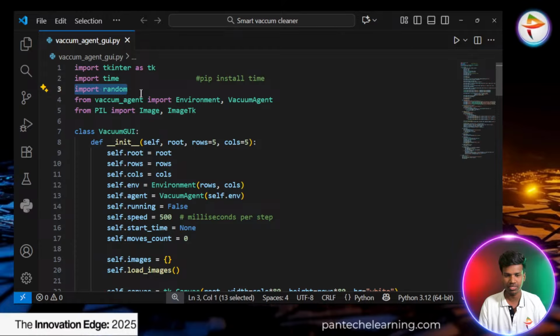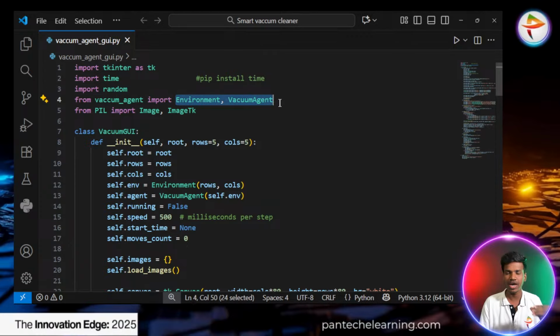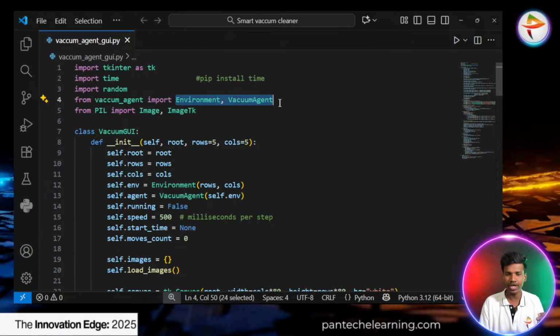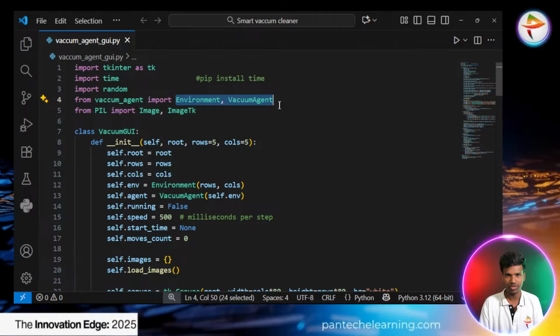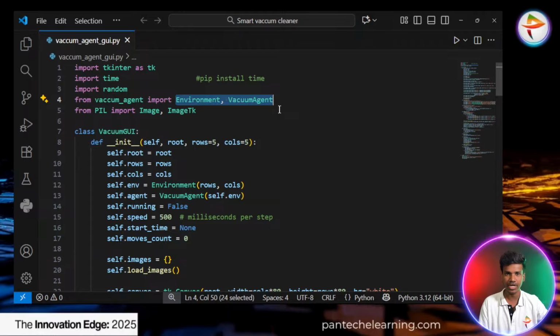And here our important model we have to store. From vacuum agent, that is one of the libraries we have to initialize and import, that environment as well as vacuum agent. We need both things for creating our model and the environment. So both are important, right? In that particular agent is where the agent has to be implemented or integrated.